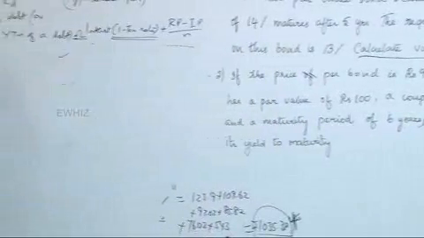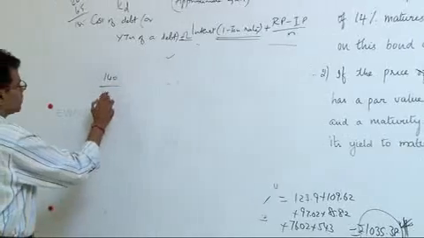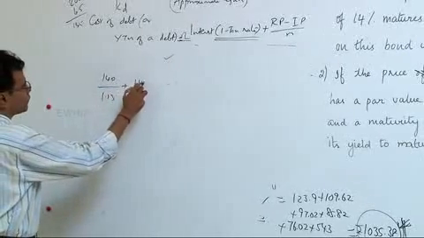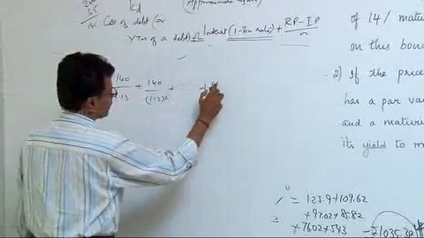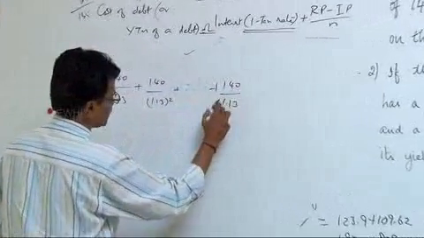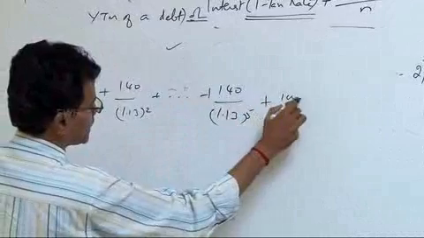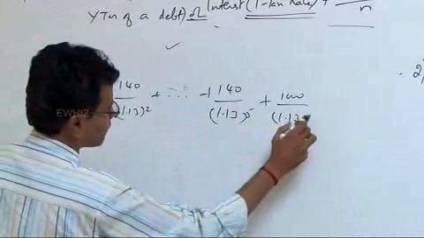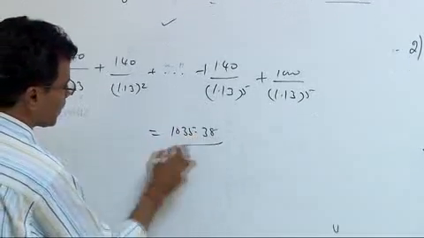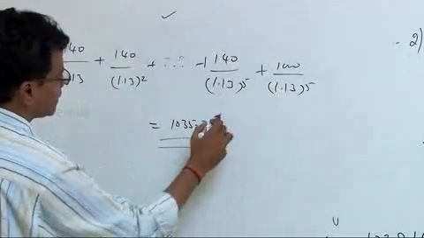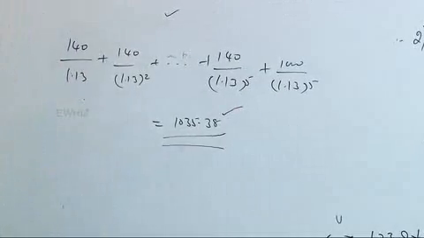In the last problem, we had 140, 1.13, then 140 divided by 1.13 to the power 2, etc. up to 140 divided by 1.13 to the power 5, plus 1000 divided by 1.13 to the power 5. We have calculated this and that seems to be 1035.38.